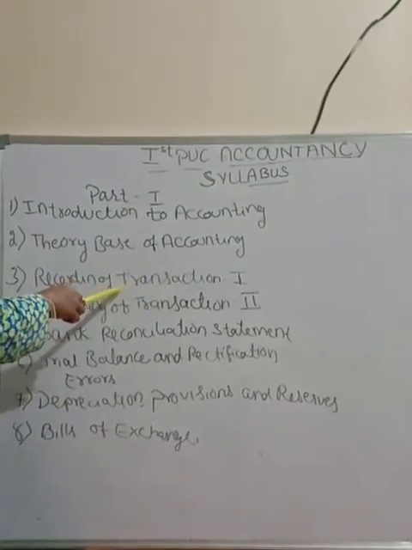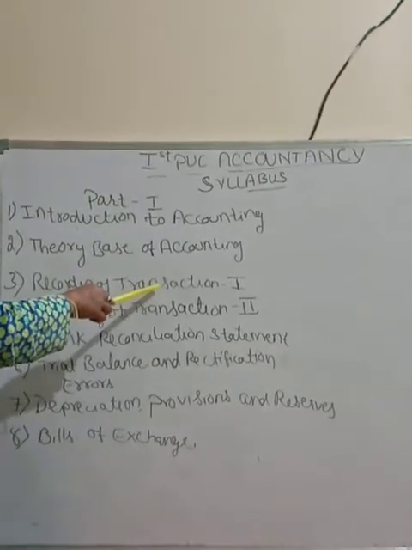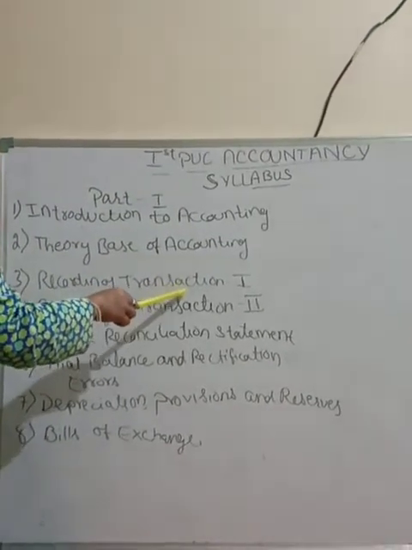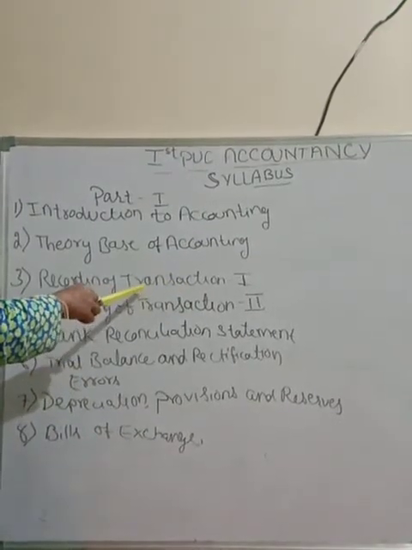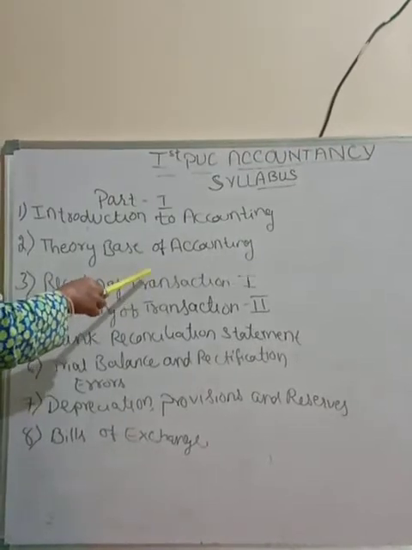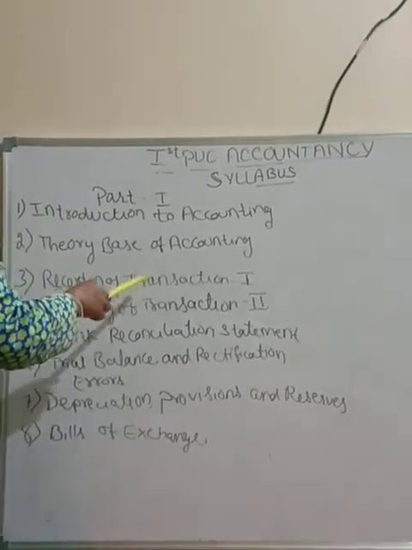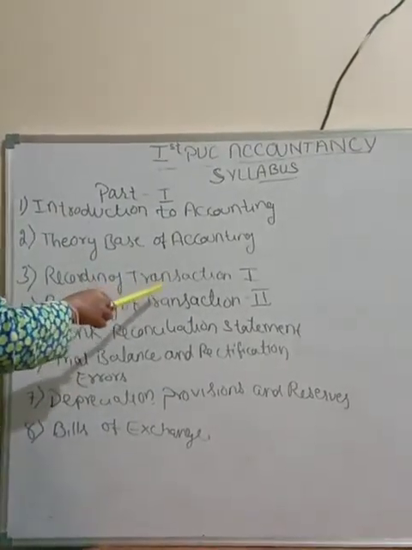Here the sole proprietor is going to record all the transactions in a book we call day book or journal. Next we are going to learn about ledger and posting from the journal to the ledger. In this chapter you are going to learn recording of transactions.